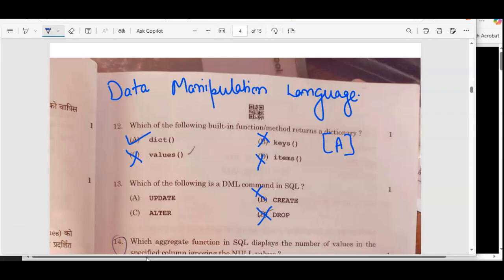We are creating is also a DDL command. Alter is also the same. So update is the correct option, option A.